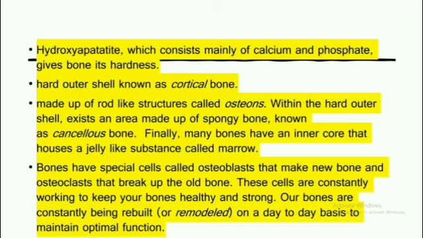So at this time, if the calcium concentration is less in the body, these osteoclasts are going to break the bone and take the calcium out of the bone, and in this way the calcium level is maintained in the blood. So that is the function of the osteoclast. These cells are constantly working to keep your bones healthy and strong. Our bones are constantly being rebuilt on a day-to-day basis in the optimal function.